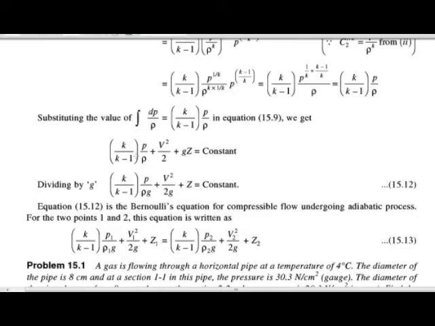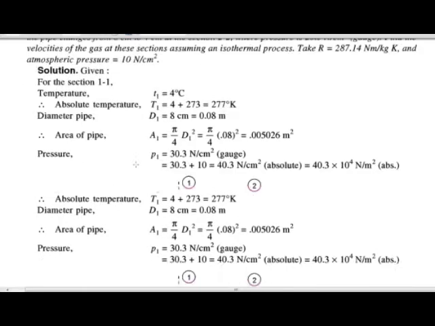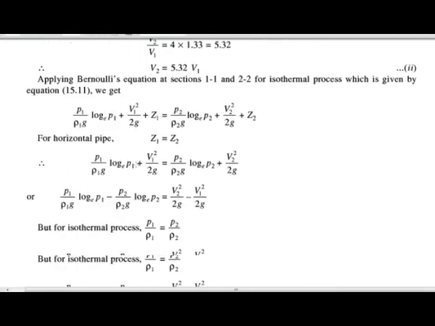Now the third basic equation is the momentum equation.